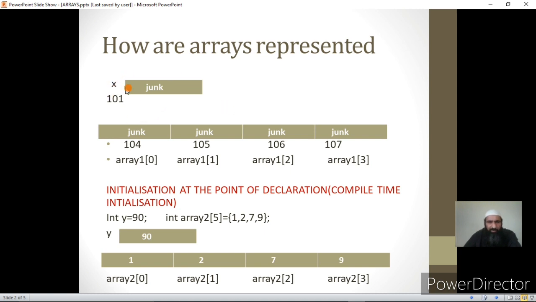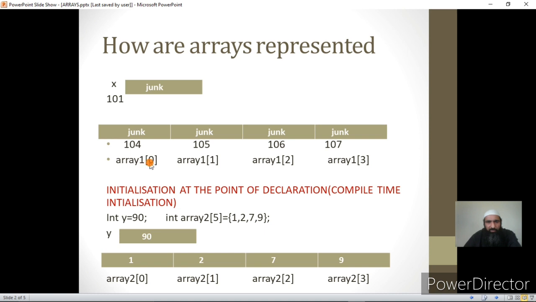Or I want to use it on the RHS, I can say Y is equal to X. Same things can be done with the array variable. Now I won't call it a variable, I will call it an element. So you must know now, if I say array element, you must know it is a variable. If I say element, now how do I number the variables? I'll say this is variable number 1, this is variable number 2, this is variable number 3, this is variable number 4. But the index of the variable is 1 less than its number.